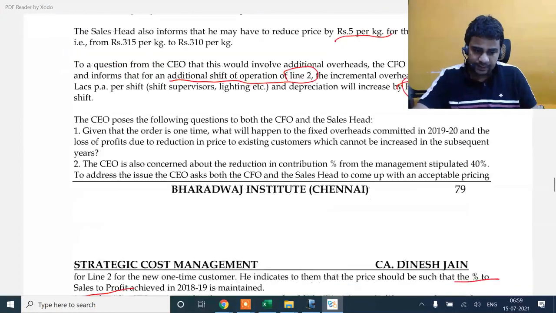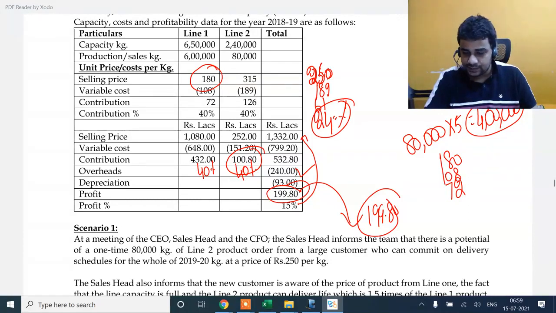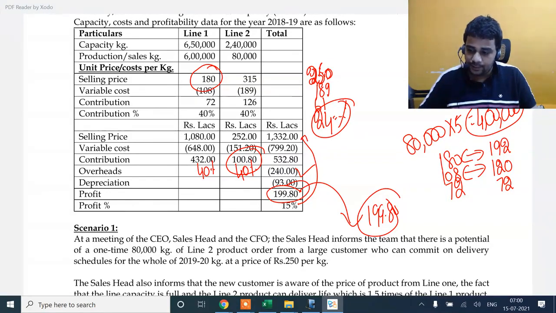Very simple discussion. What they're saying is this: 180, 108 and 72 is the current scenario. The cost is going up by 12, to 120. Price should also go up by 12. If it goes up by 12, you continue to earn 72. Price has gone up by 12, your cost has also gone up by 12. But the problem is 72 divided by 192 is 37.5%.